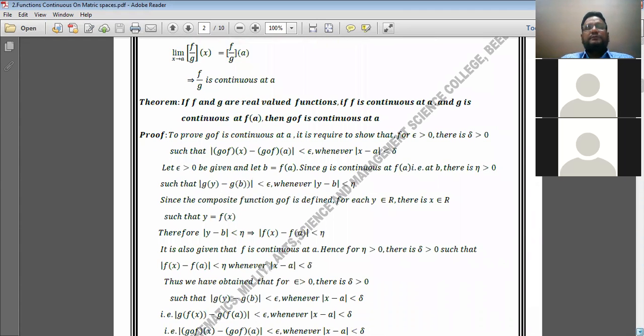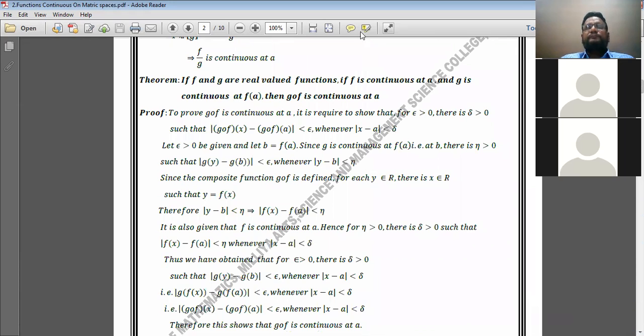See, this is the next theorem. Let us see its statement first. What is the statement? If f and g are real valued functions, if f is continuous at a and g is continuous at f of a, see here, f is continuous at a and the next function g is continuous at f of a, then g of f is continuous at a.